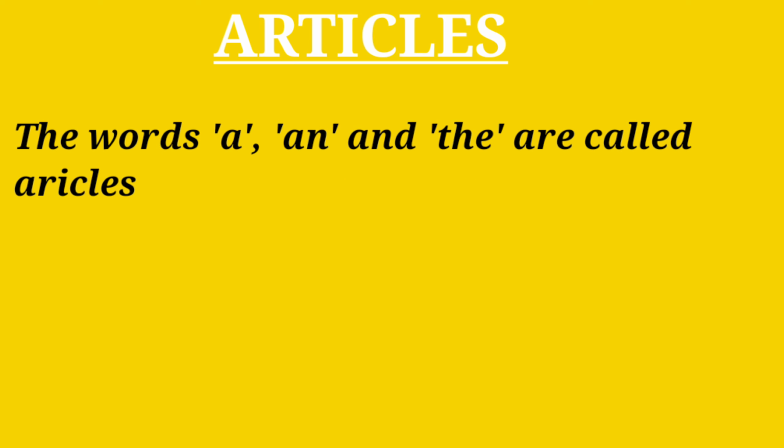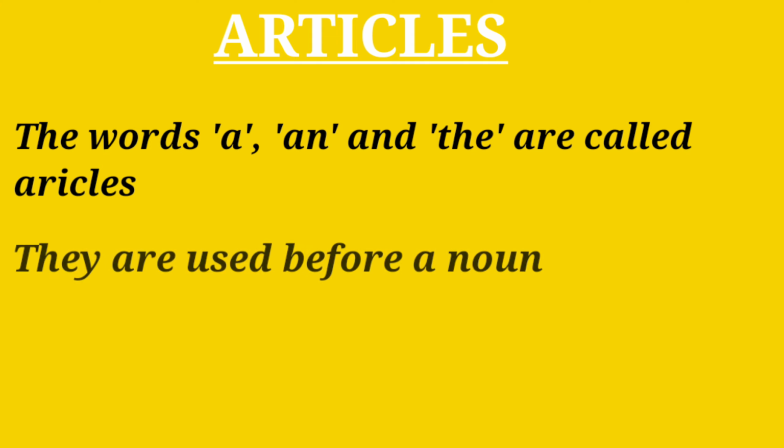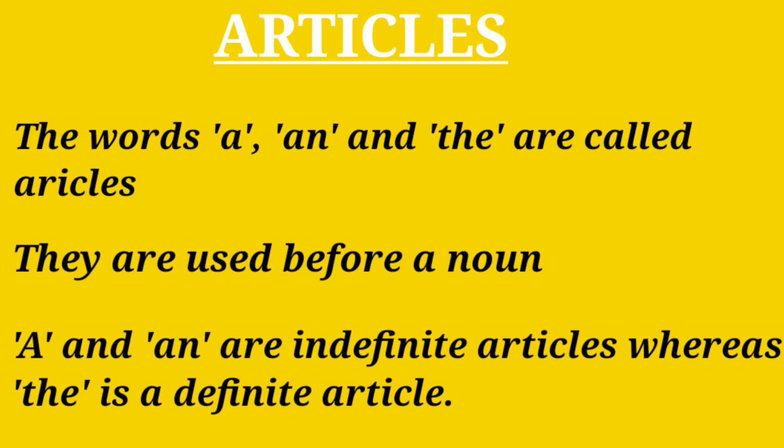Articles. The words a, an, and the are called articles. They are used before a noun. A and an are indefinite articles, whereas the is the definite article. Let us try to understand their use carefully.